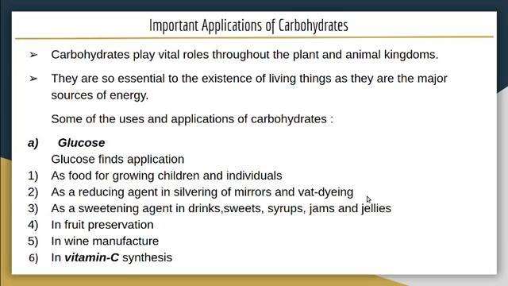And vat dyeing. Vat means bucket. So the process of making dye in a bucket is known as vat dyeing. Dye means coloring substance for coloring different types of clothes, papers. So in the process of making vat dye, glucose is used as a reducing agent.